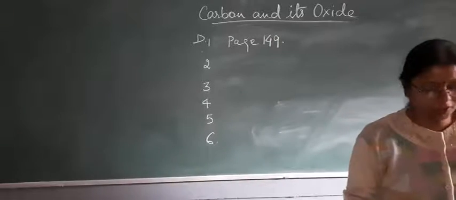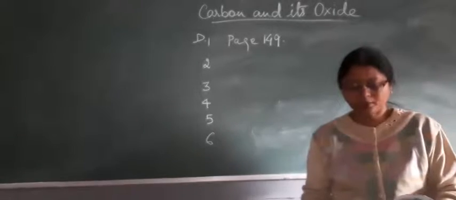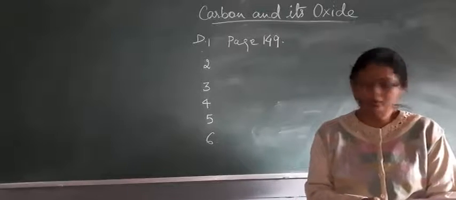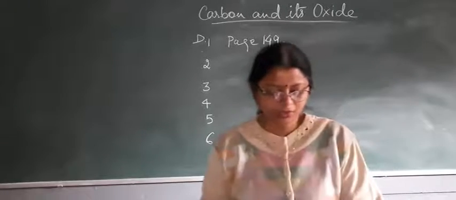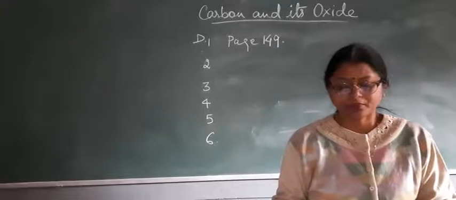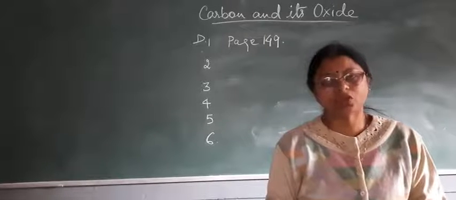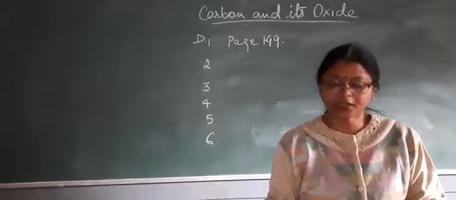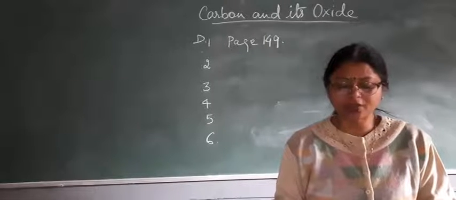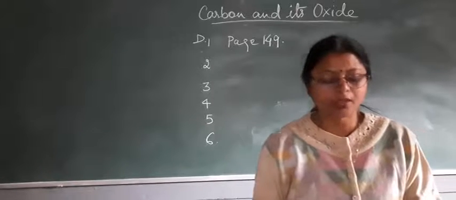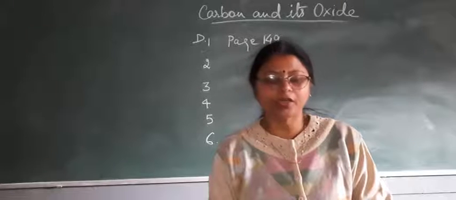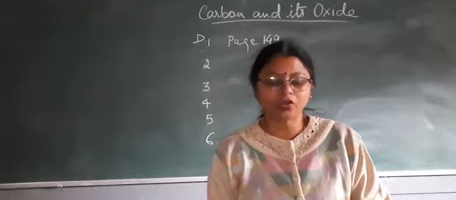Metal carbonate on heating gives carbon dioxide, or metal carbonate heated with dilute HCl or H2SO4 forms the chloride, meaning the salt of that metal, water and carbon dioxide gas. You can see page number 149. By the action of dilute acid on metallic carbonate or bicarbonate, and by heating metal carbonate and bicarbonate, you have to write 4 reactions, 1 reaction for each.